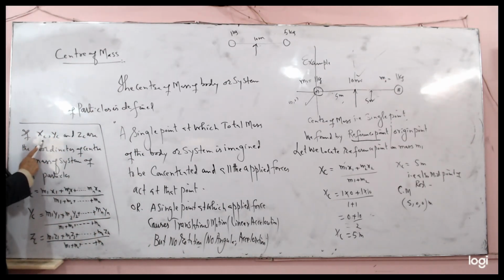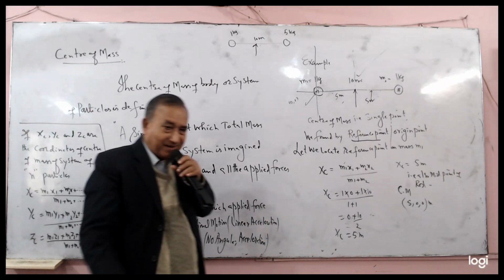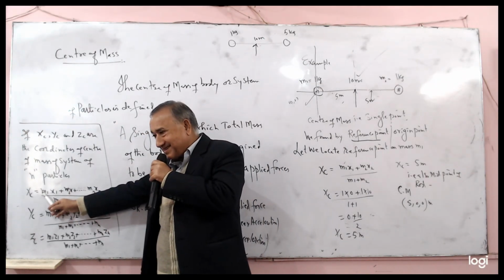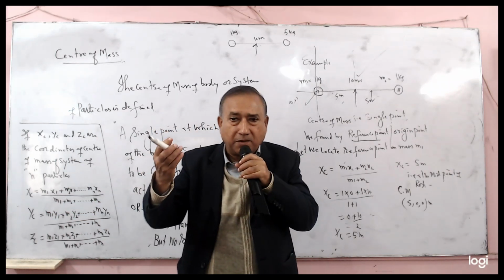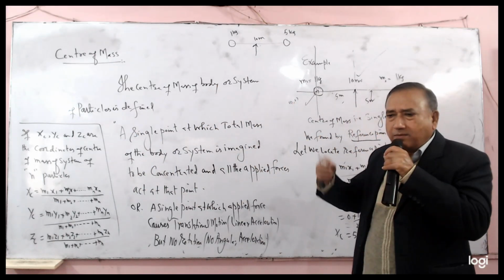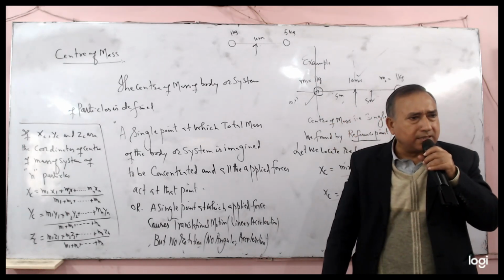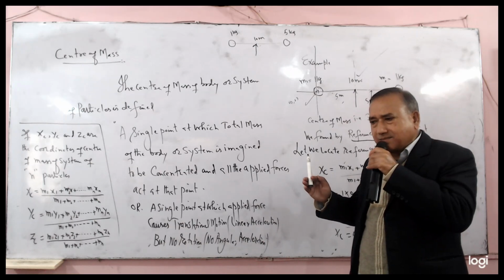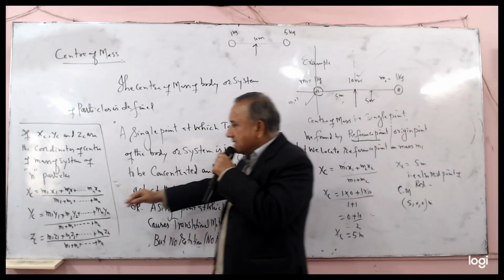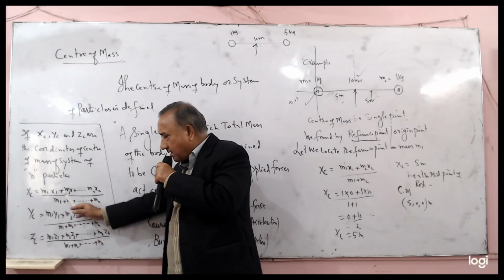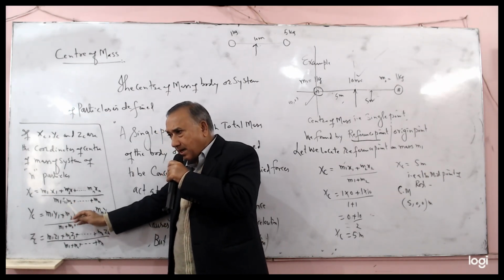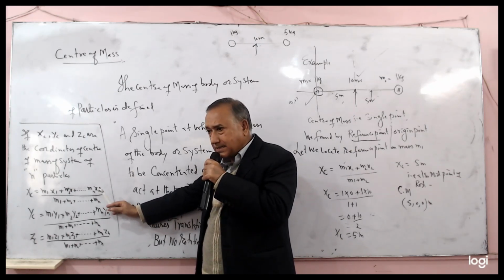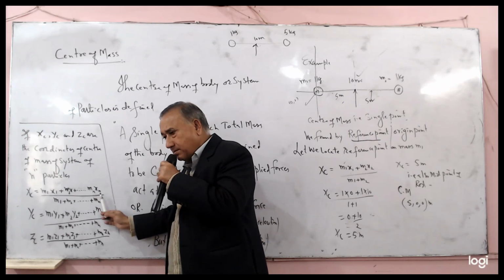If xc, yc, and zc are the coordinates of the center of mass of a system of n particles, then the center of mass along the x-axis, according to the reference point, has the general formula: M1 x1 plus M2 x2 up to Mn xn, divided by the total mass.